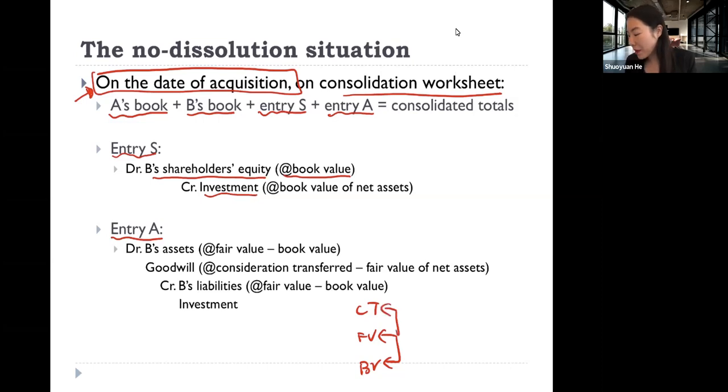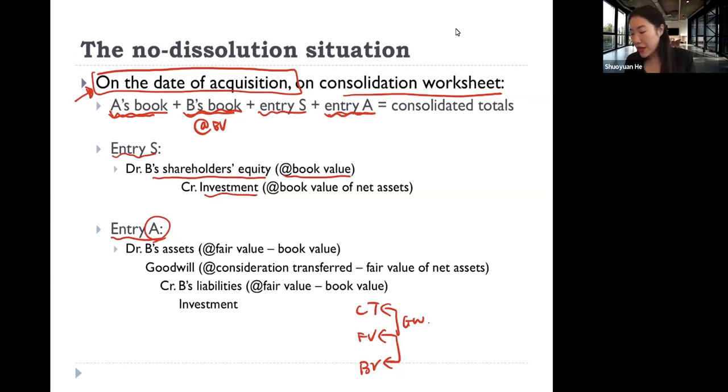And another part may be that the acquirer is paying more for some other reasons that we cannot identify, and that is called goodwill. So entry A, allocation, is basically this: when we combine firm A and firm B's books, firm B's book is still at the book value. So we use consolidation entry A to revalue firm B from its acquisition date book value to its fair value.